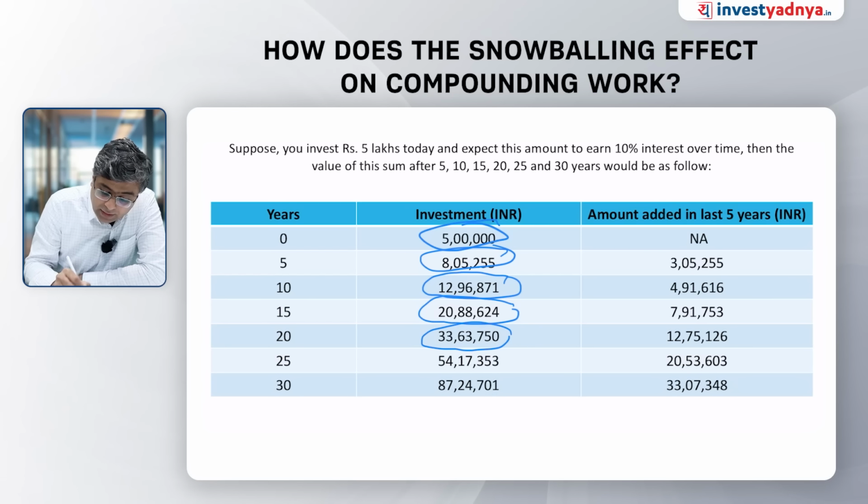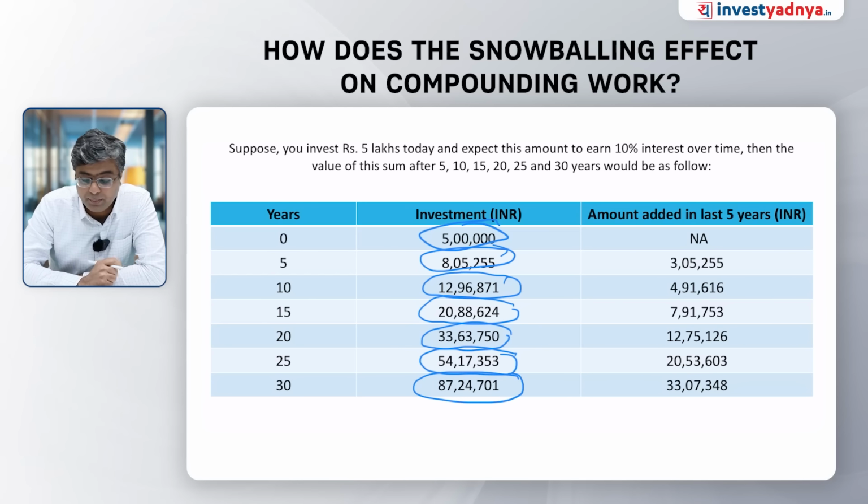Then it becomes 33.63 lakhs. Then it becomes 54.17 lakhs. And then after 30 years, it becomes 87.24 lakhs. The kind of returns we are getting on that money: so first 5 years, we are getting 3.05 lakhs rupees as returns.